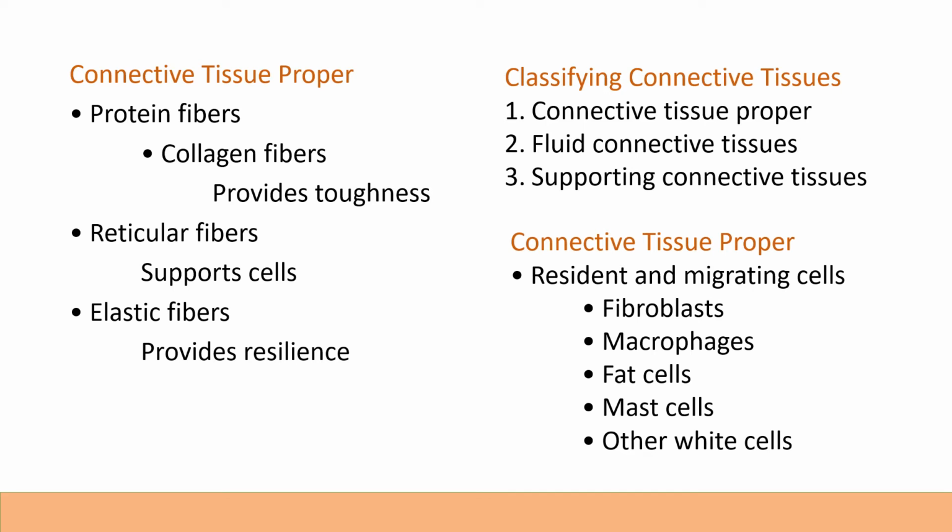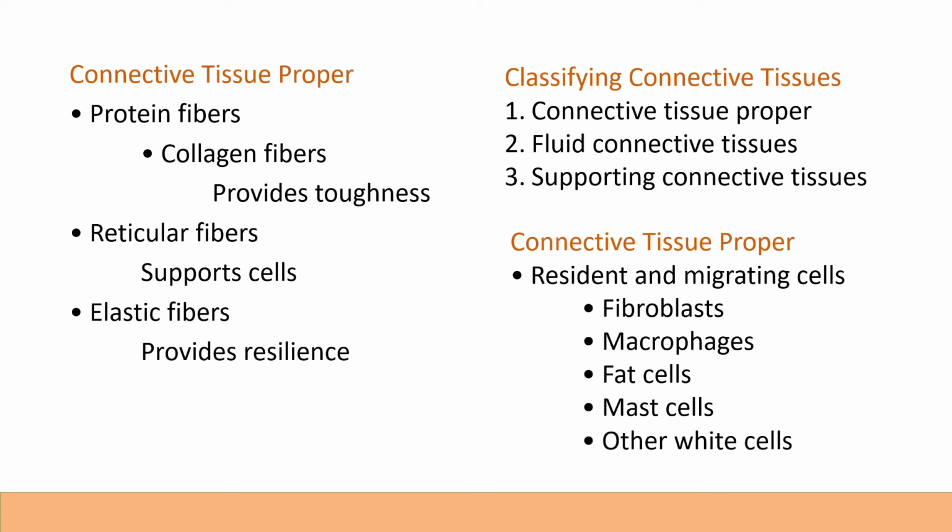Then next, you can see over here the connective tissue is again subcategorized, and you can see these are the different examples under the connective tissue proper. But before that, we must see the main classification of the connective tissue. This is classified into three different parts. First one is the connective tissue proper, second one is fluid connective tissue, and third one is supportive connective tissue.